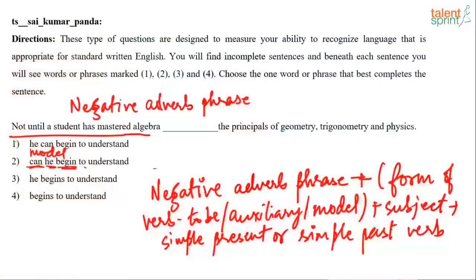Okay, so can you give me a few examples? I said not until or not only. So you can start a negative adverb phrase with any of these and give me a well constructed statement, so that you get practice of what I am trying to say, and a better understanding as well.